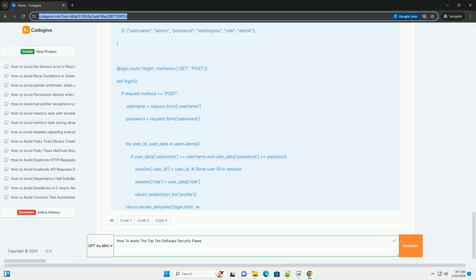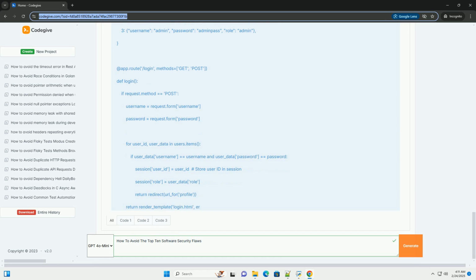bcrypt.hashpw hashes the password using the salt. bcrypt.checkpw verifies that a given password matches the stored hash. It automatically extracts the salt from the stored hash. Important: store the hashed password, returned by hashpw, in your database, not the plain text password.